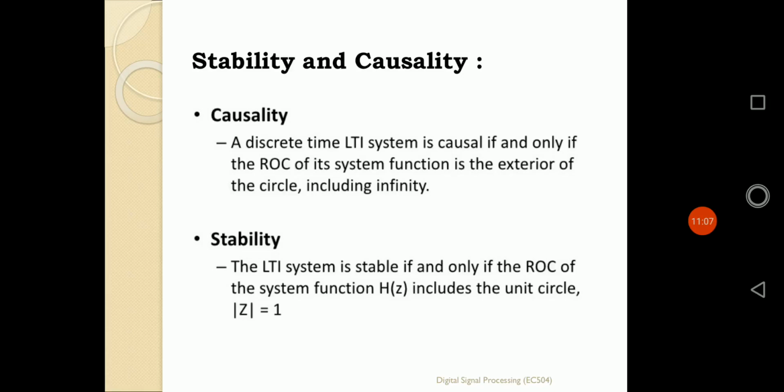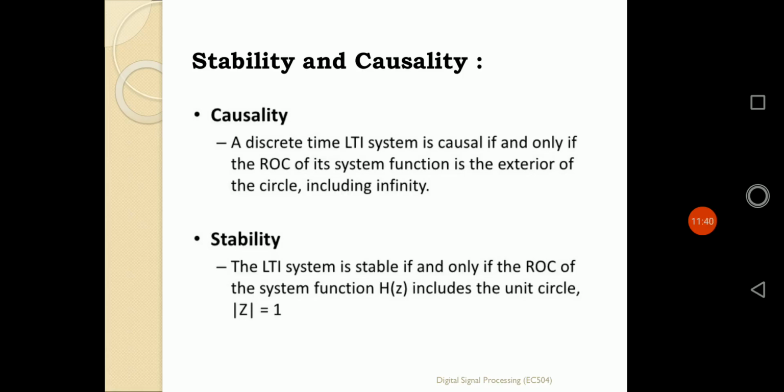In time domain, stability means that for each and every bounded input value of that particular system, it produces a bounded or finite output value. Output and input both at a time should be bounded or finite in nature. Here also for stability, the LTI system is said to be a stable system if and only if the ROC of that system function includes a unit circle.